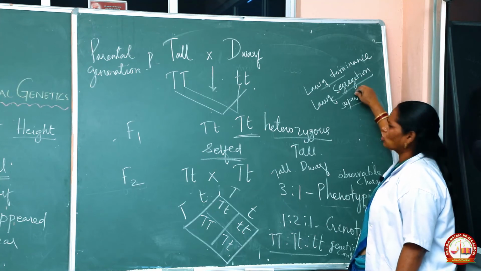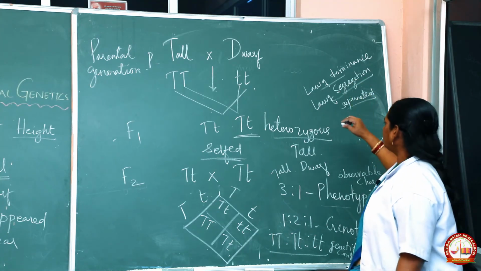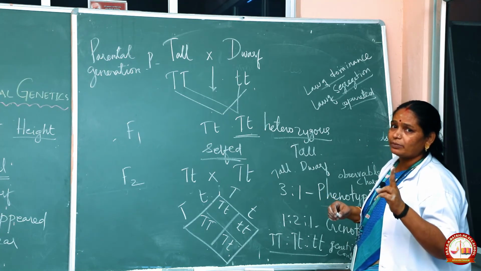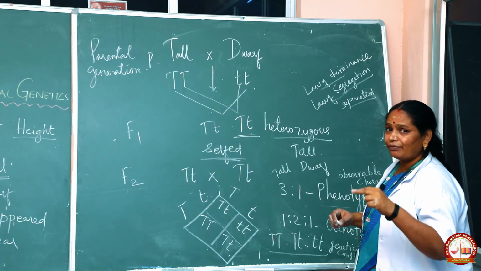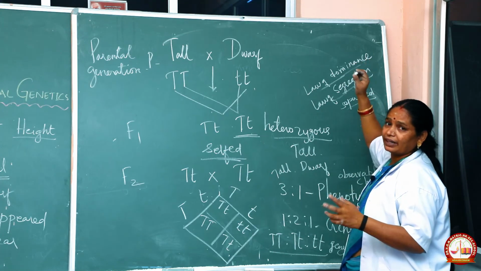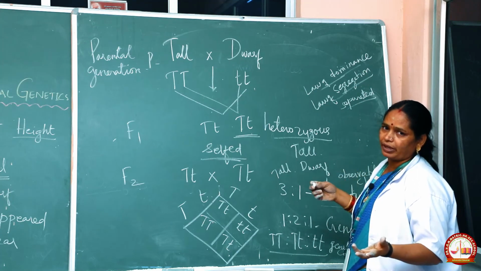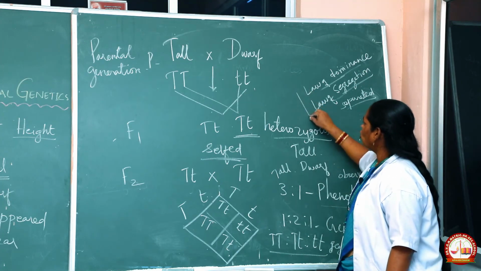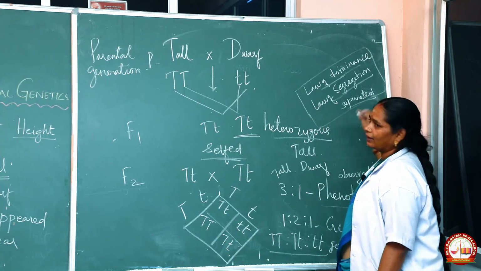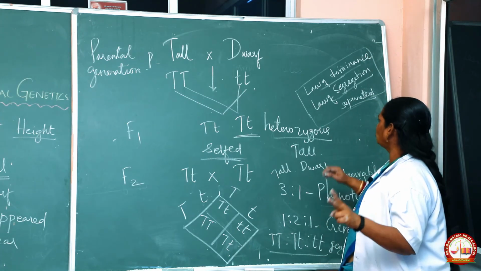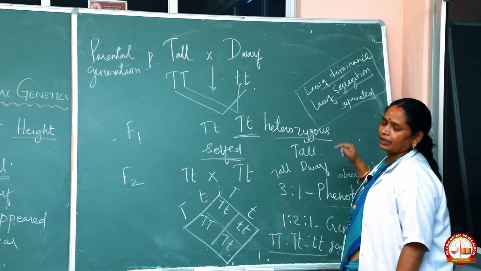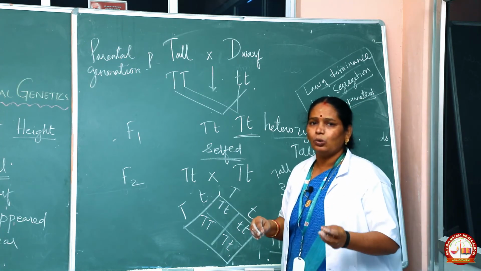Segregation is also called separation. During fertilization, what happened? Two gametes, which are haploid in nature, fuse and express. The expressed character is the dominant character, the unexpressed character is the recessive character. Thus these two laws are involved in the monohybrid cross. What are the two laws? Law of dominance and law of segregation.